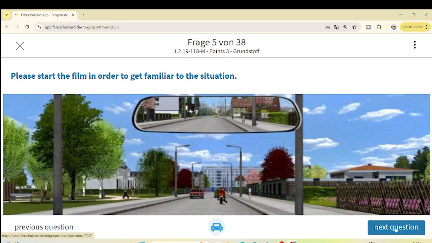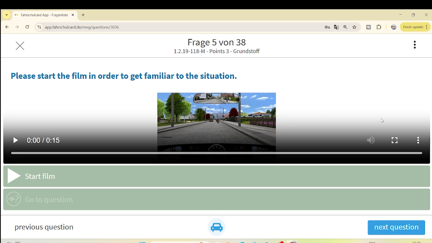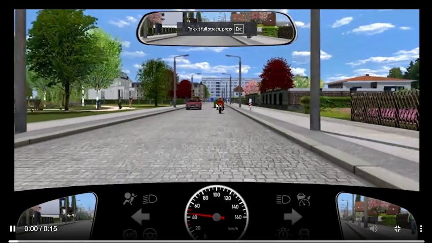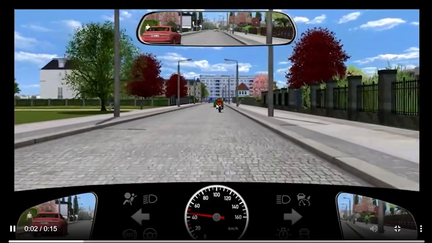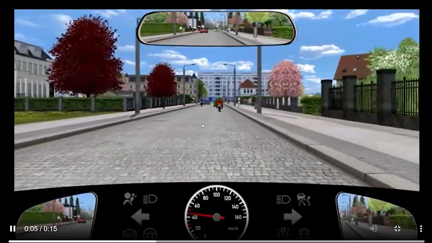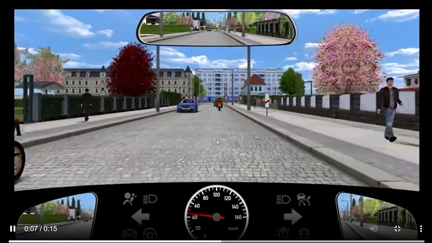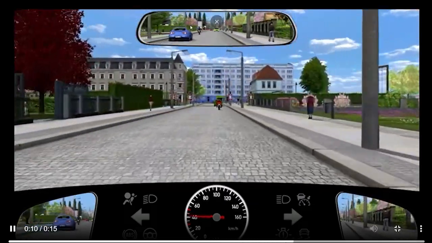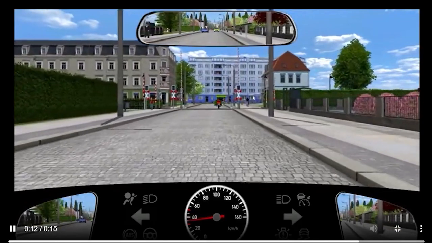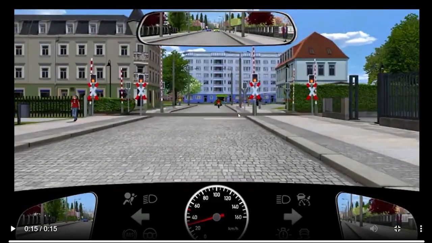Our next question is again a video question. Let's play this video and see what they are asking. You are traveling on a road which is a bit rough, and you see these signs for a railway crossing. Normally they indicate how far the railway crossing is. If there are 3 signs, it is 300 meters, 2 signs 200 meters, and 1 sign means the level crossing is 100 meters away. There is a motorbike in front of you, the traffic behind you is clear, and now you see this orange, or rather yellow, sign.